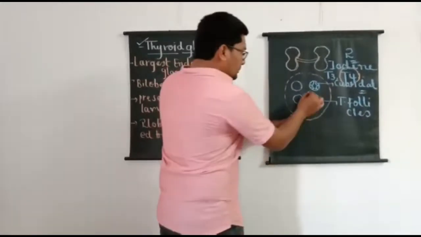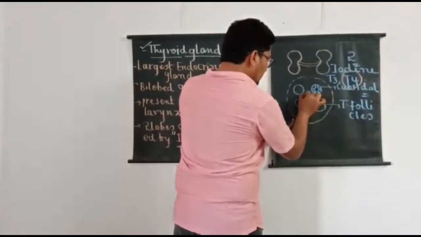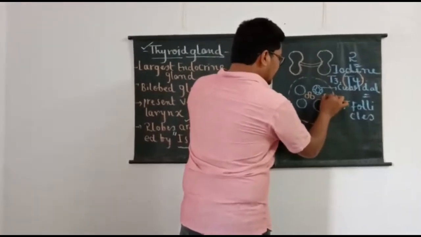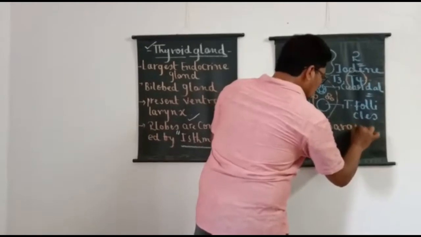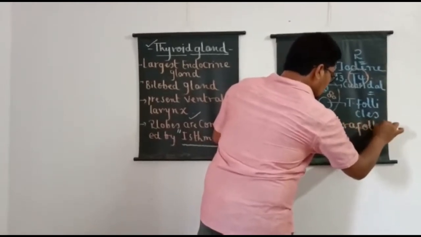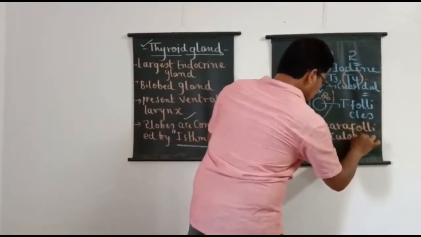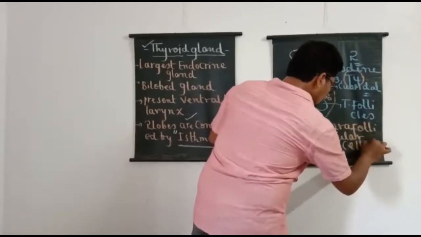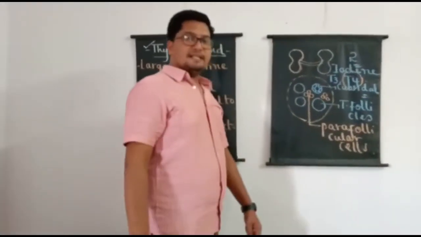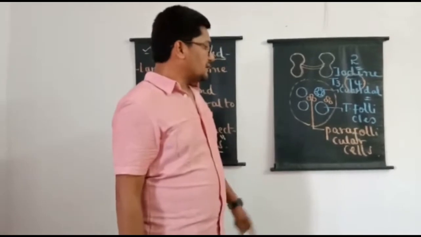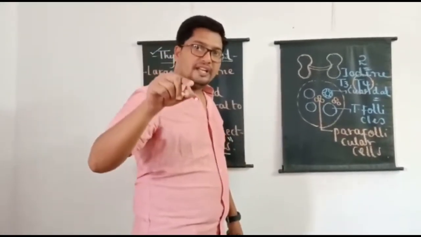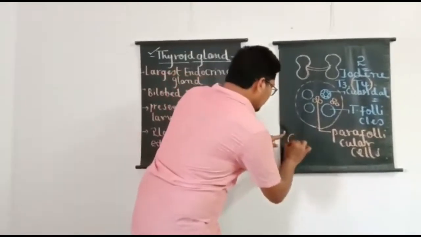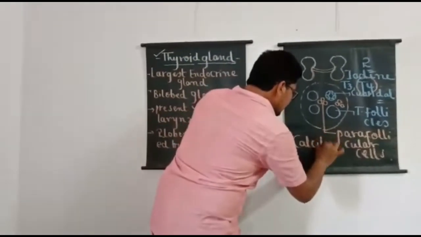And in between the thyroid follicles are present other cells called parafollicular cells. These parafollicular cells of the thyroid gland produce a non-iodine containing hormone which is called calcitonin.